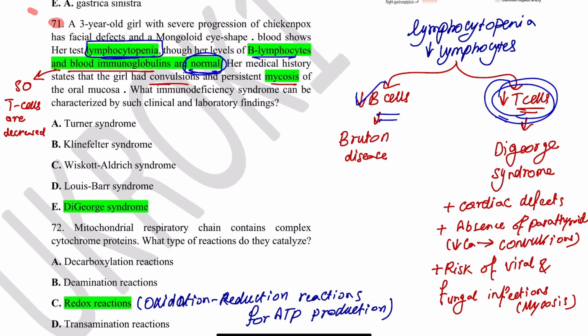in Krok 1 is DiGeorge syndrome, and yes, we can see here other signs of DiGeorge syndrome like convulsions, because of the absence of parathyroid gland, which is in the DiGeorge syndrome. Decreased calcium will lead to convulsions. Also, we can see fungal infections. T cells are responsible for fungal immunity, immunity against fungi. So these are signs of decrease of T cells, so it's DiGeorge syndrome.